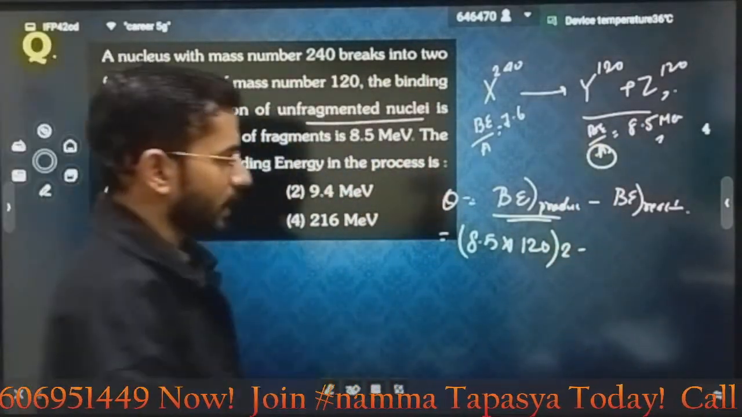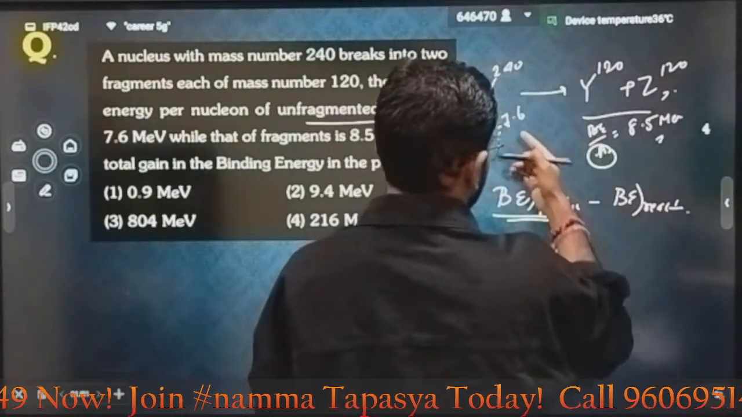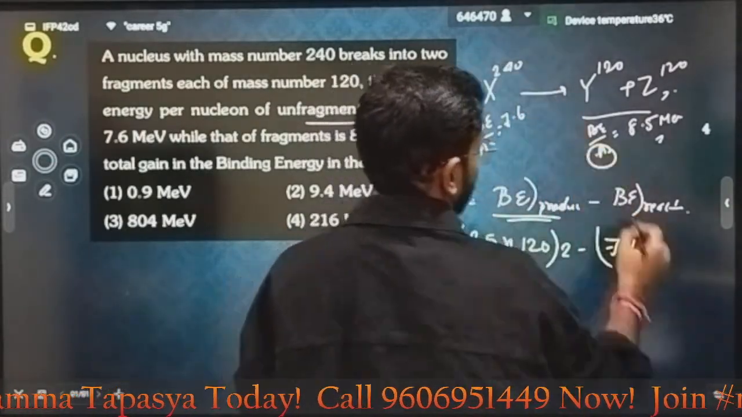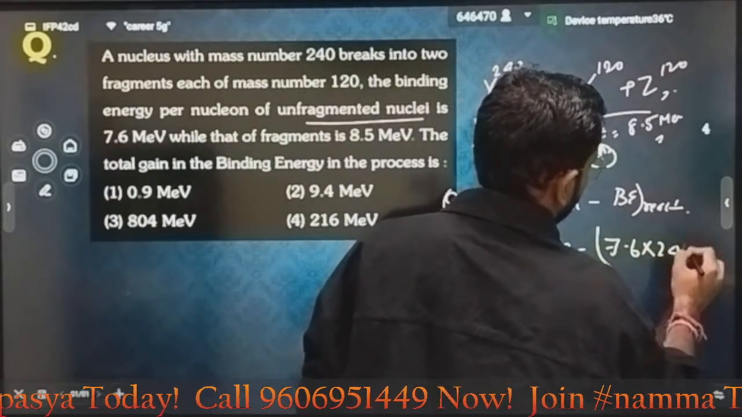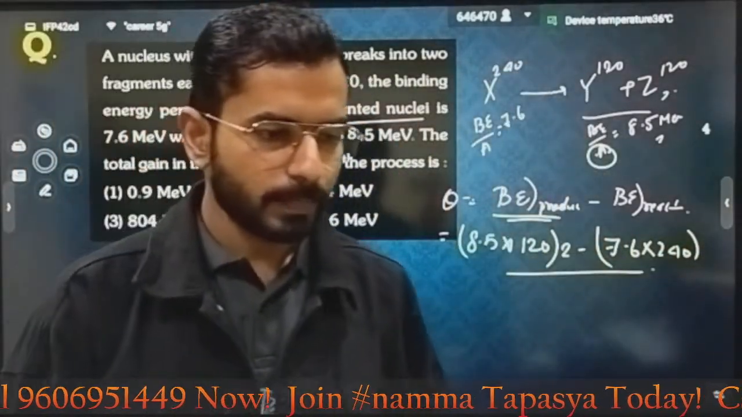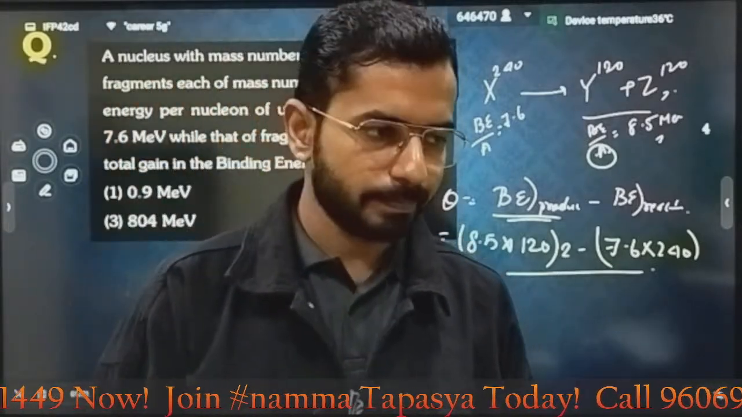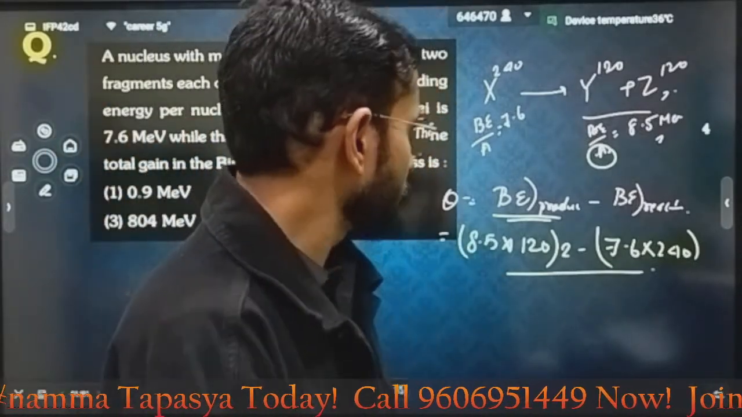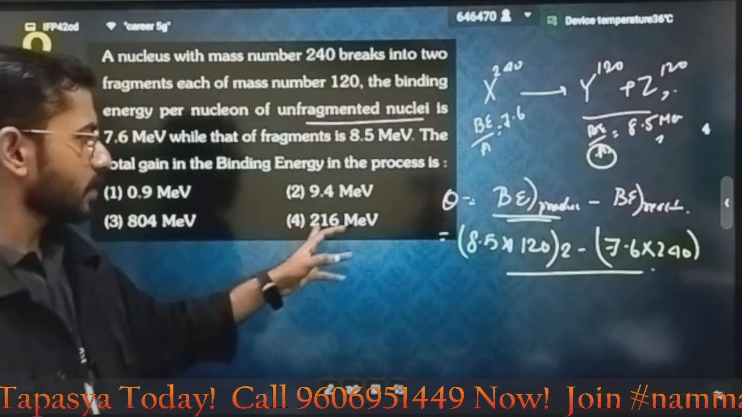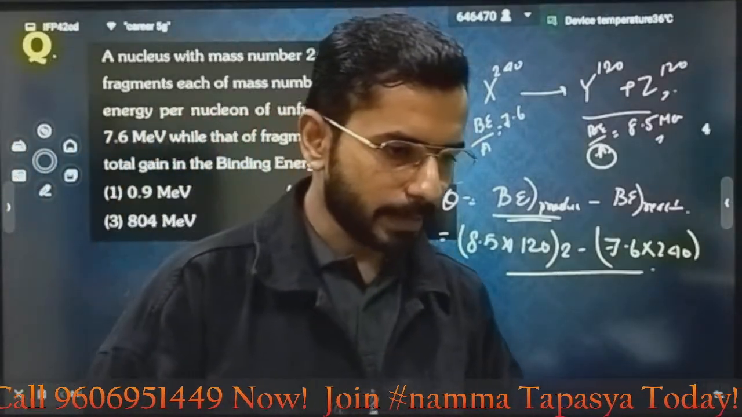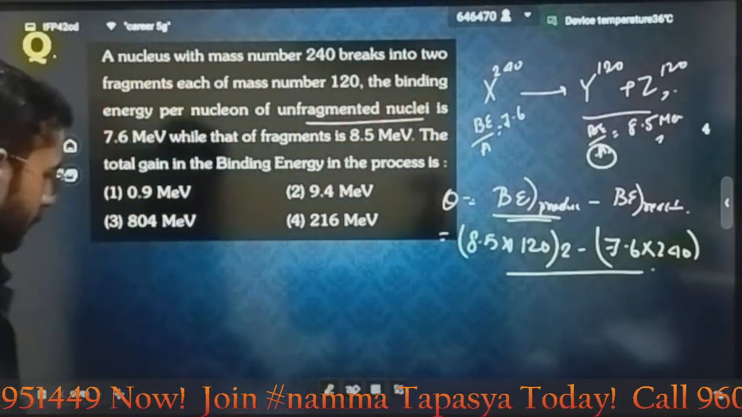Correct. Now what about the reactant side? What is the binding energy per nucleon? It is 7.6 multiplied by A. A is 240. Just take the difference. That will be your answer. Clear? Any doubt? Solve it. We will have the fourth option as the answer, 216 MeV. Check it. Correct? Fine.